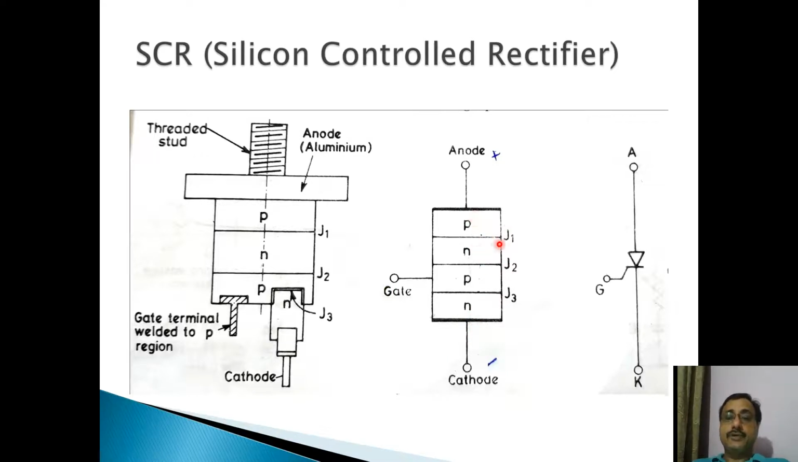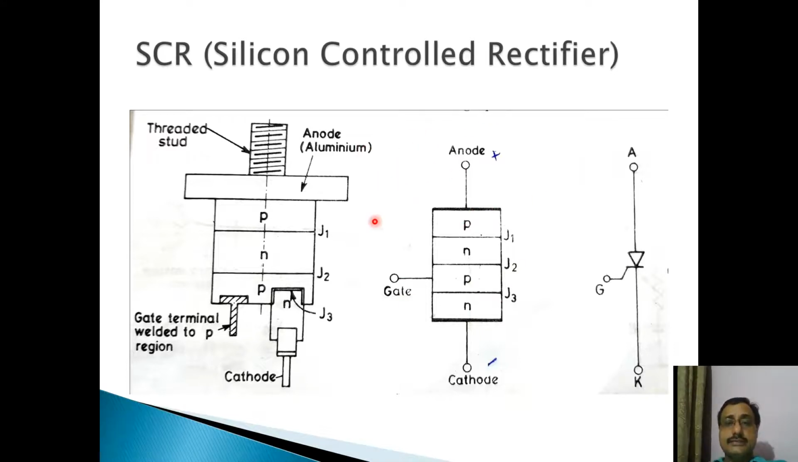This P and N forms one junction, J1. This N and P forms another junction, J2. And this P and N forms the third junction, that is J3. So it is a four layer device with three junctions. There are three terminals: anode, cathode, and gate. So this is the construction of SCR.